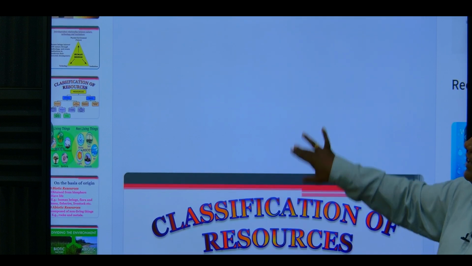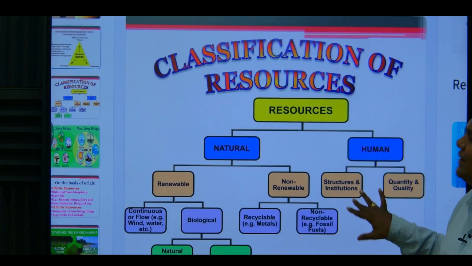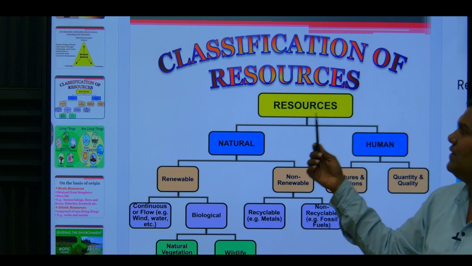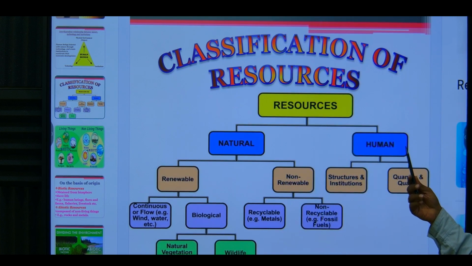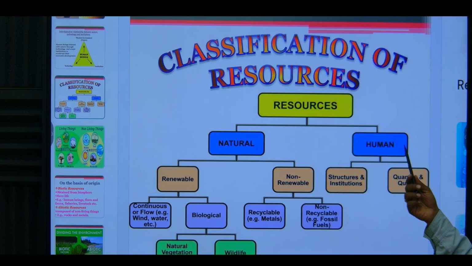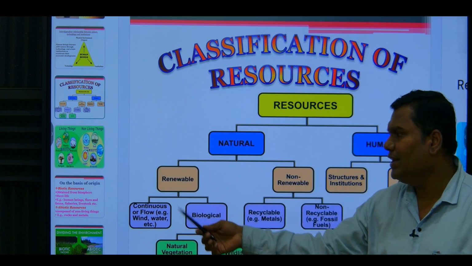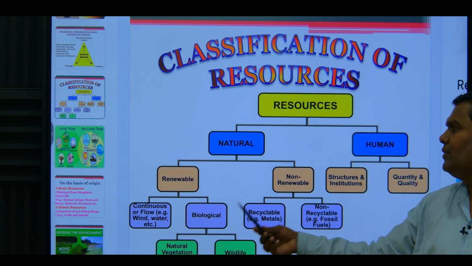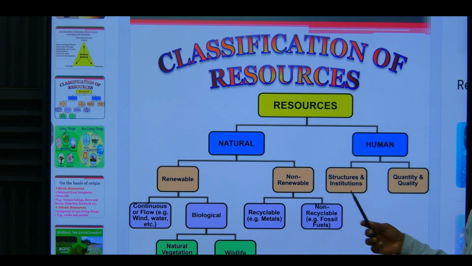Now the next point is classification of resources. Resources are natural resources and man-made or human resources. Again, the natural resources are renewable and non-renewable, and the human resources are structural, and quantity as well as quality. Then renewable are continuous, like the flow of wind, water, etc., and biological. Non-renewable are recyclable and non-recyclable.